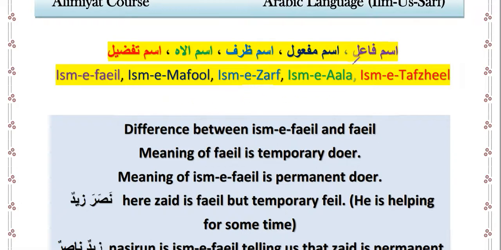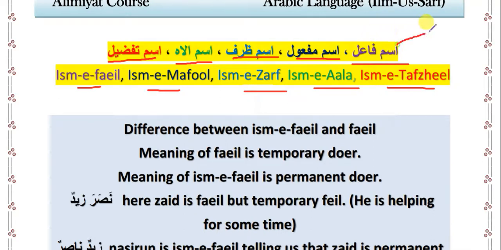Today we are going to learn about ism-fa'il, ism-maf'ul, ism-zarf, ism-ala, ism-tafzil. If you are already familiar with the words ism as well as fa'il, maf'ul, zarf, what is new in this video is ism-ala and tafzil.